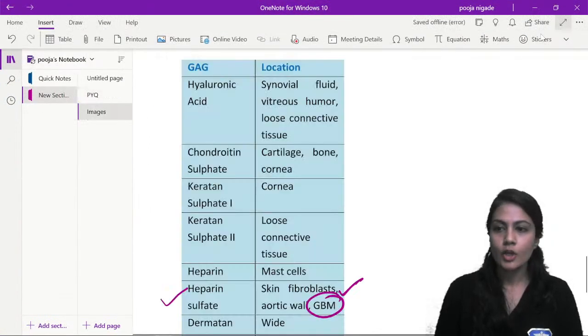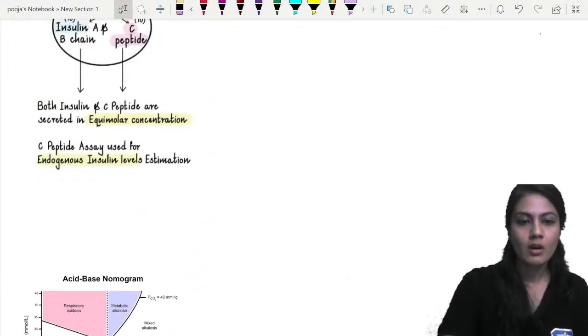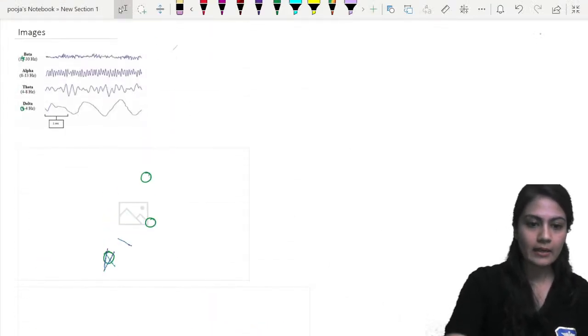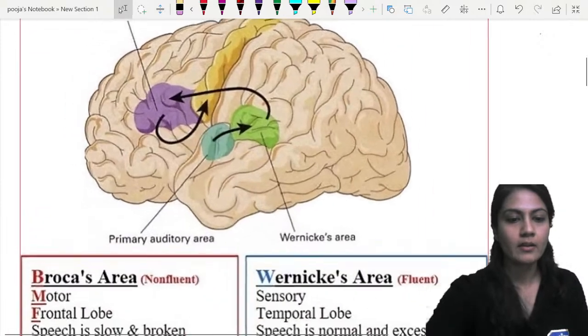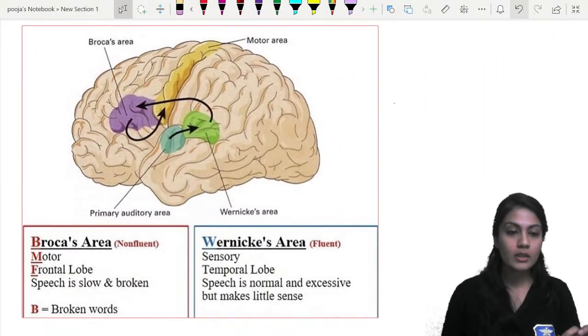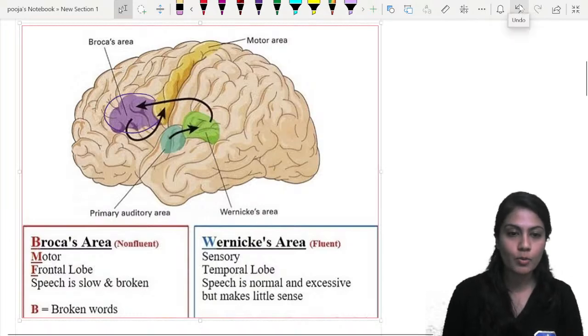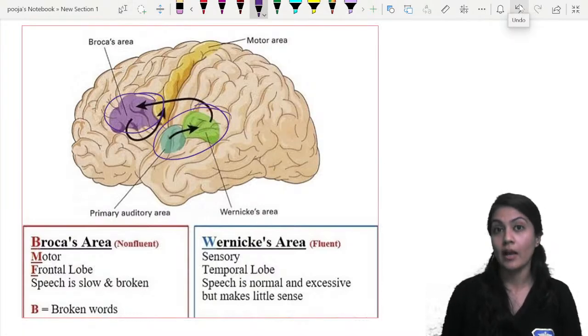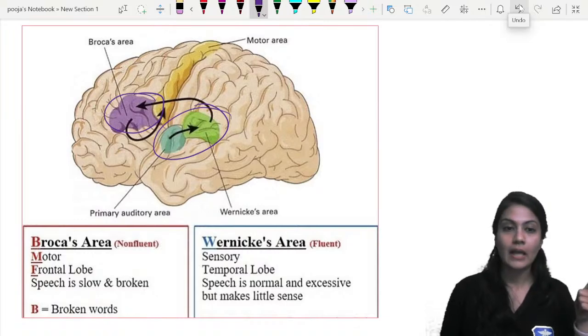Yes, please. Two areas you need to remember. If you don't know, just remember that these are the two areas which you must remember. Which are these two areas? Broca's area and Wernicke's area. Broca's area and Wernicke's area, right?